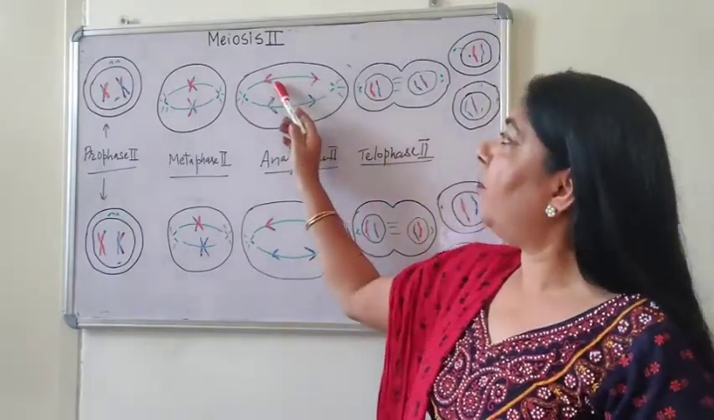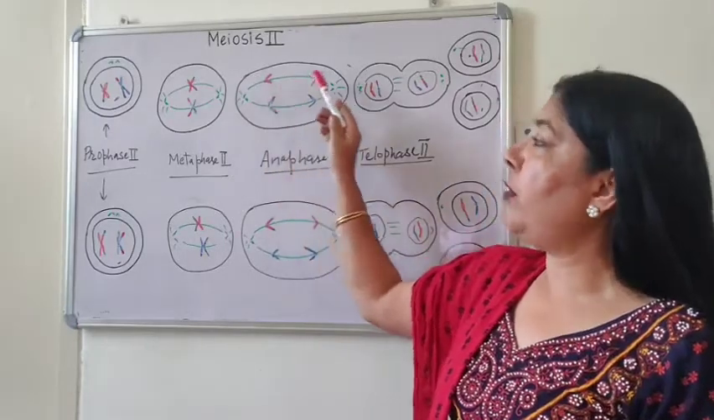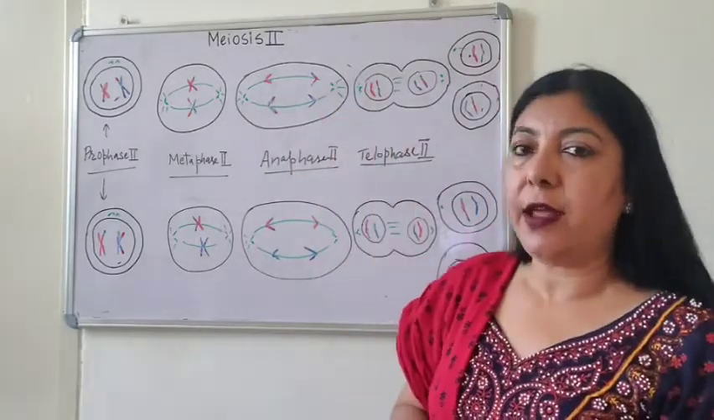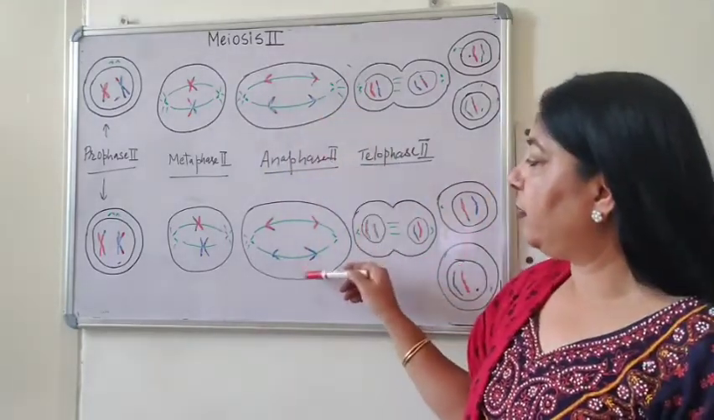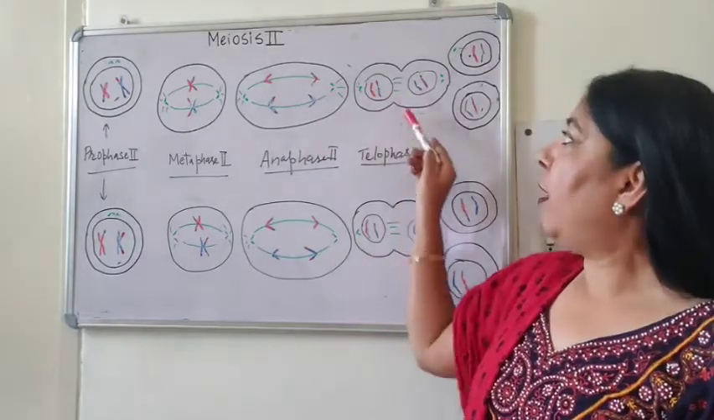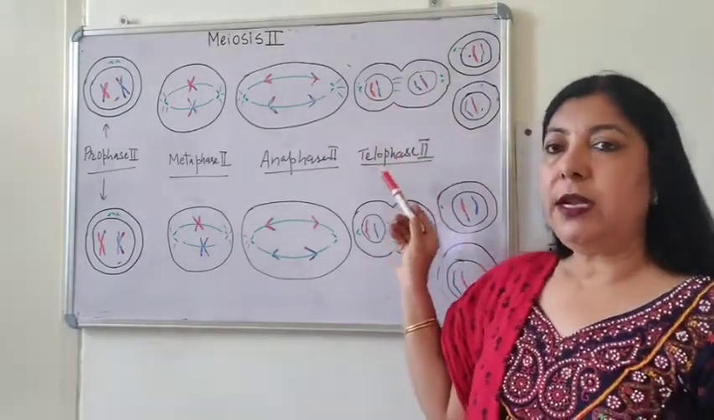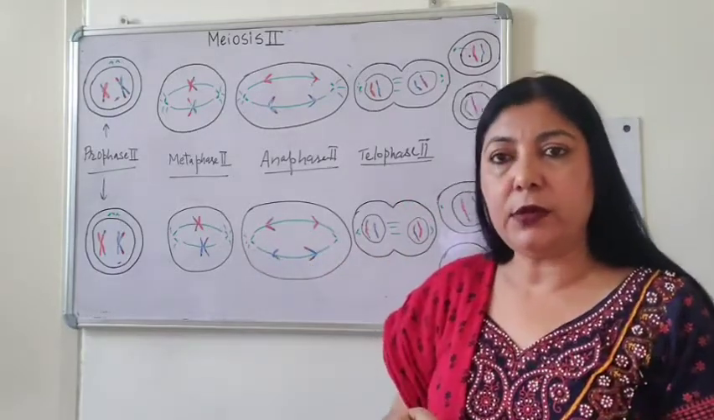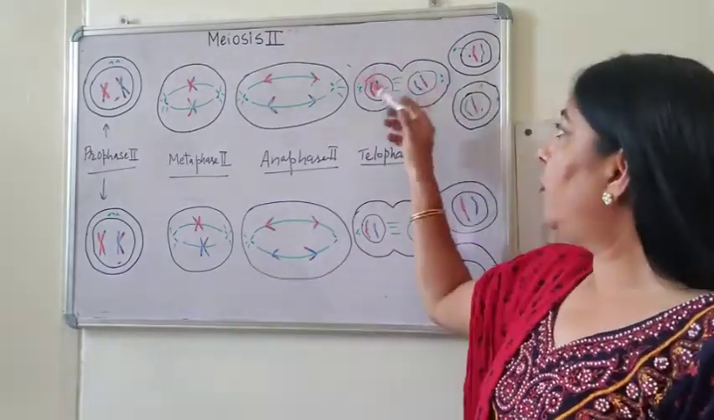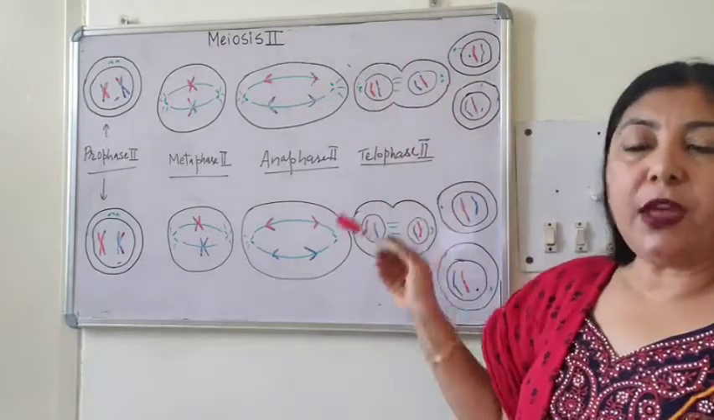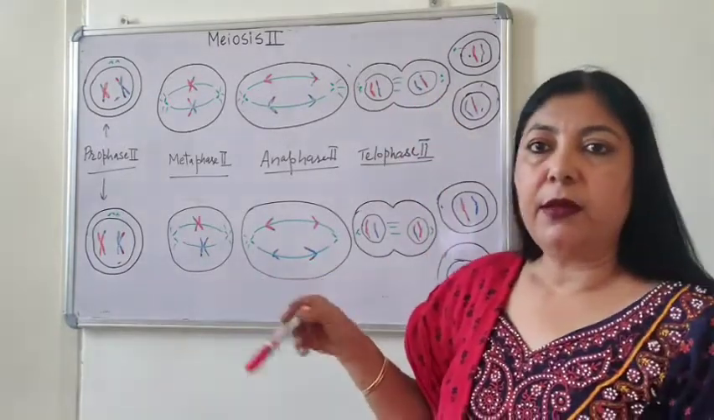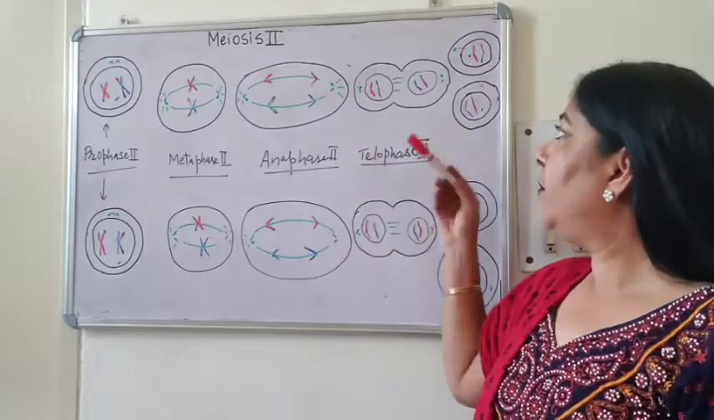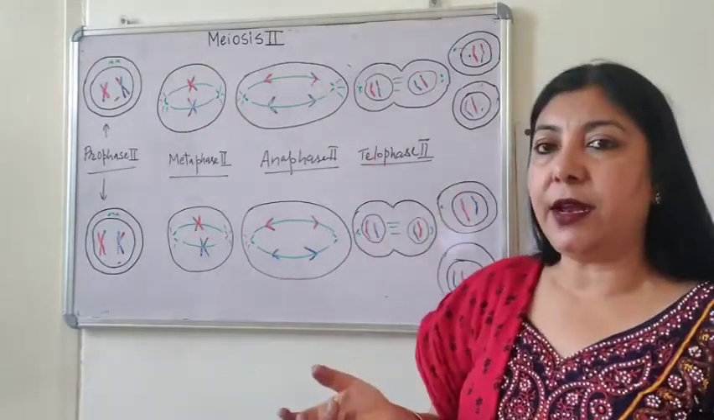So you can see half the chromosomes will move to one pole and the other half will move to the other pole. Like this here also. Now this is telophase 2. Telophase 2 is just like the reversal of prophase 2. So what will happen? The nuclear membrane will reappear, the nucleolus will reappear, and the spindle fibers will disintegrate.